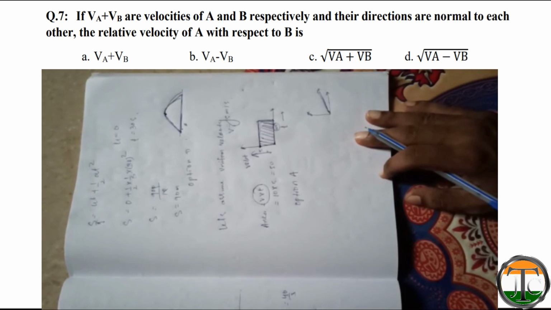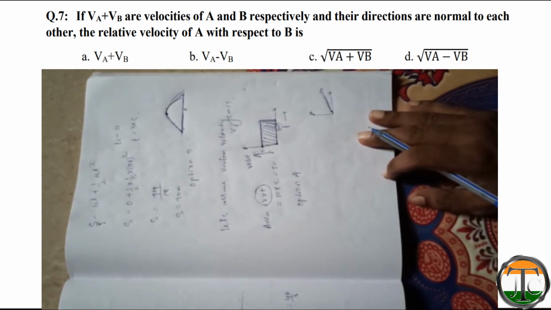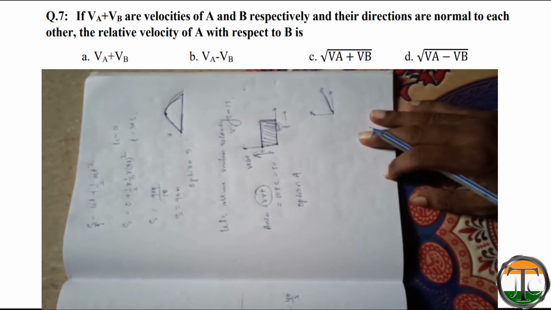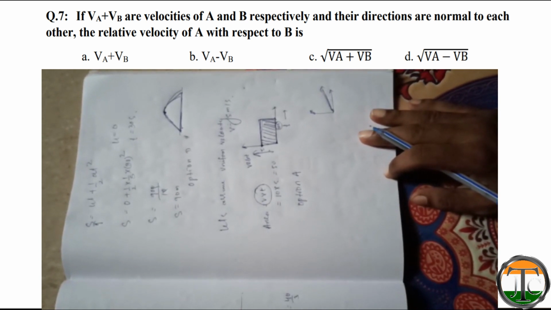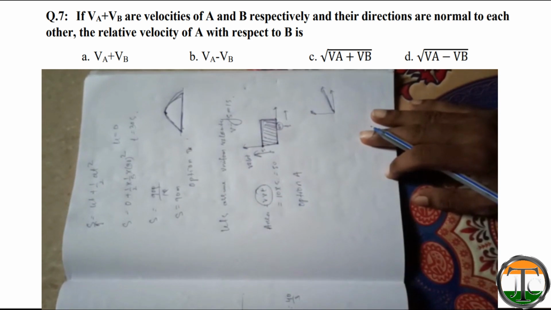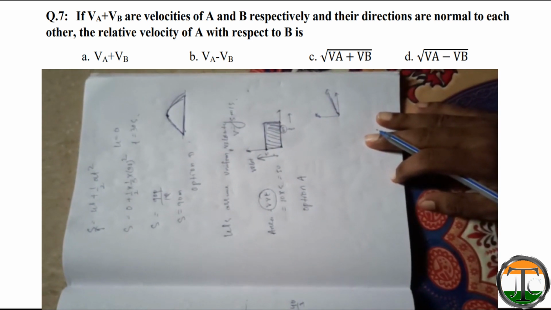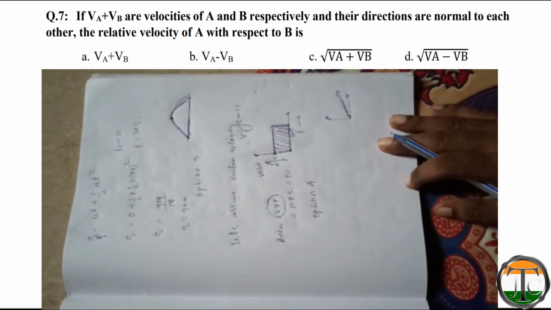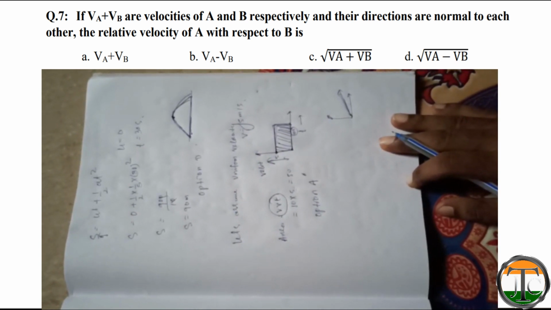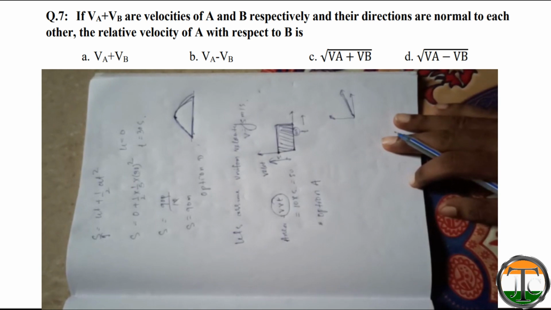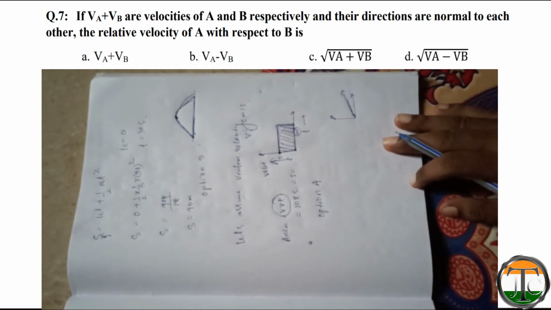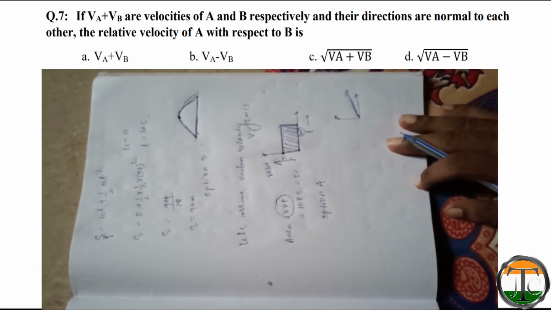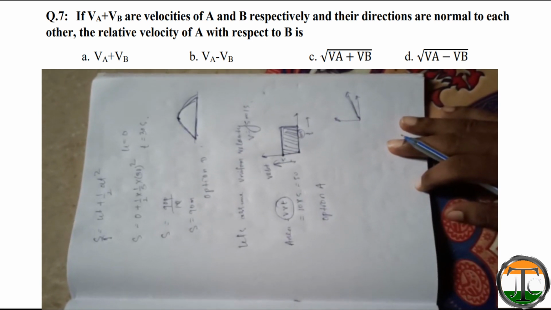Now we will solve question number 7. Question number 7 is: given that if VA and VB are velocities of A and B respectively and their directions are normal to each other, the relative velocity of A with respect to B is? Four options are given: VA plus VB, VA minus VB, root over of VA square plus VB square, root over of VA square minus VB square. So now we'll find out.